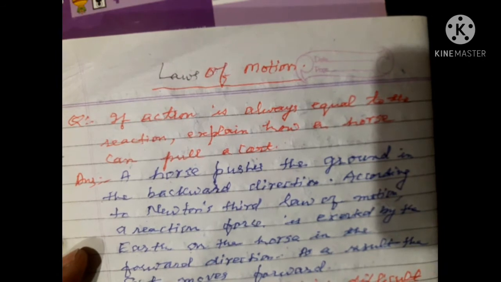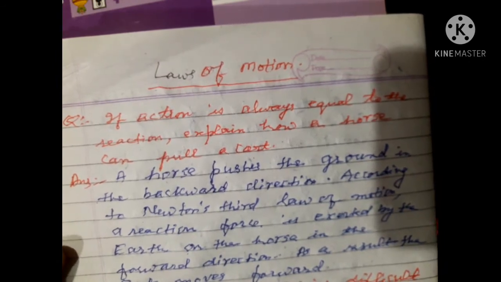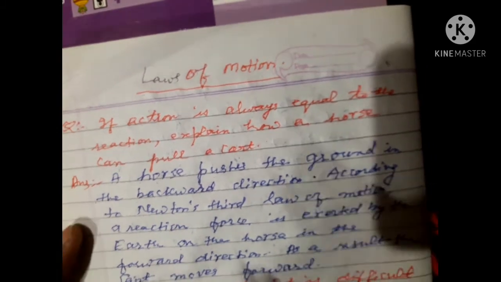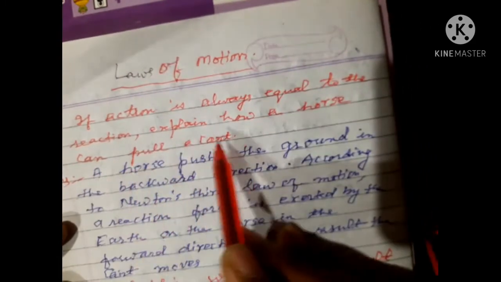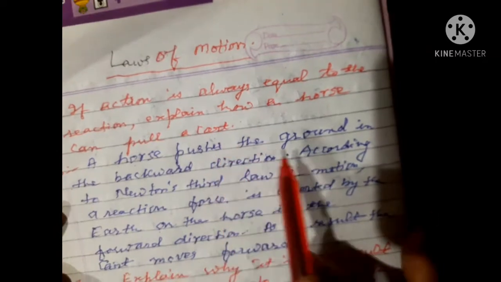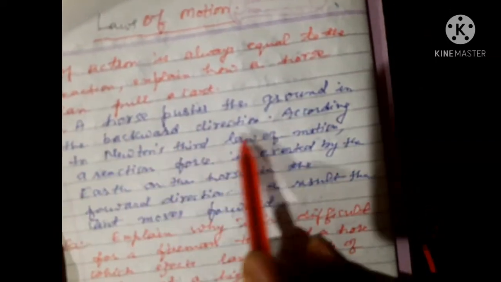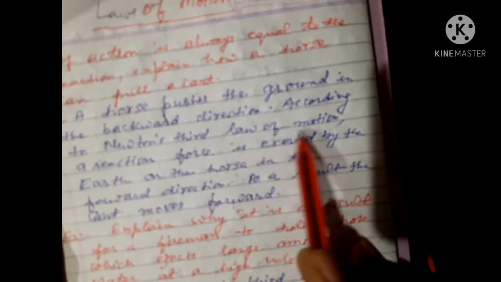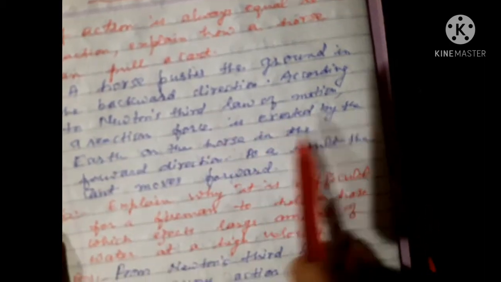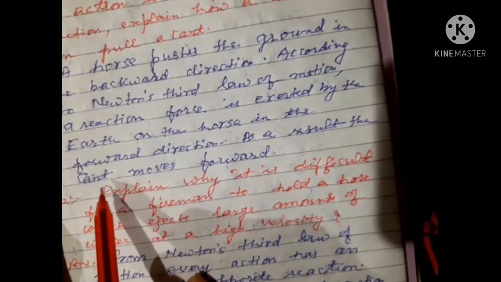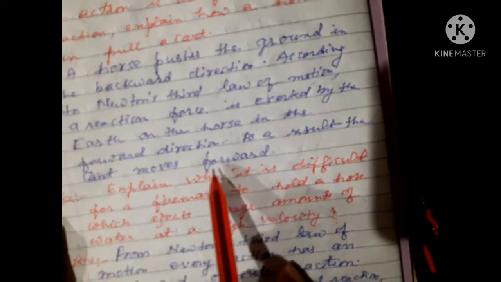I have made question answer also. Try to observe and try to understand. If action is always equal to the reaction, explain how a horse can pull a cart. Okay, a horse pushes the ground in the backward direction. According to Newton's third law of motion, a reaction force is exerted by the earth on the horse in the forward direction. As a result, they cannot move forward.